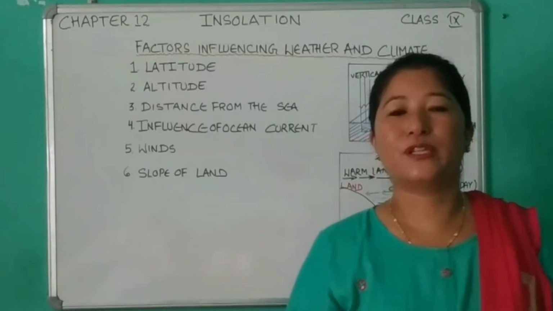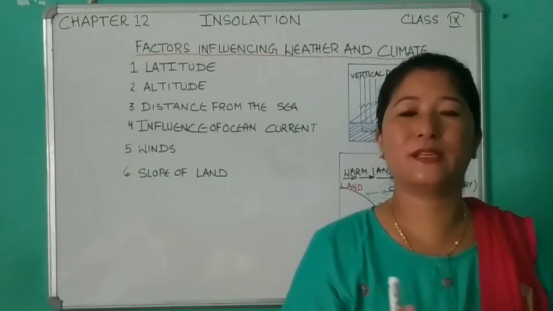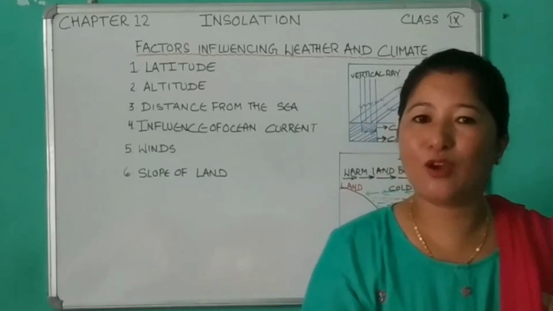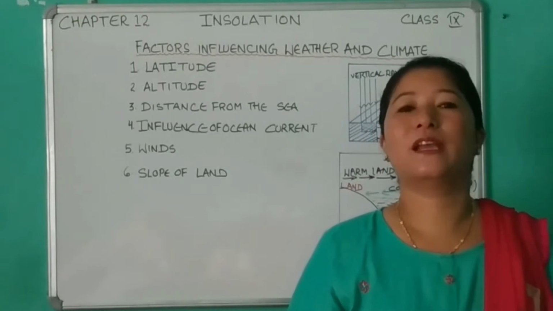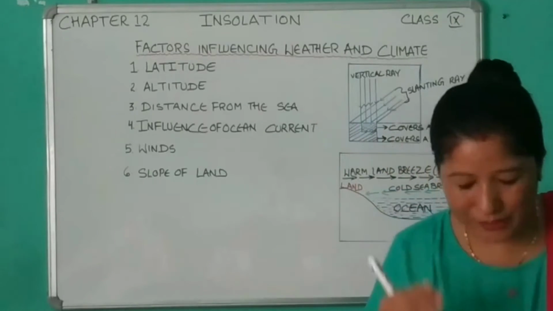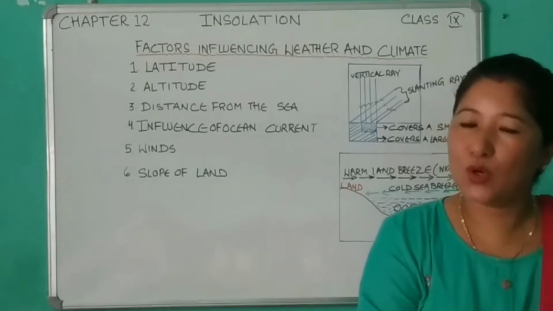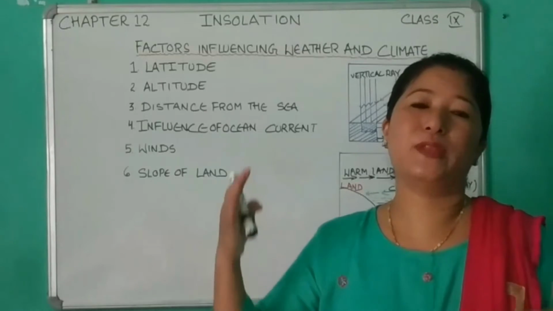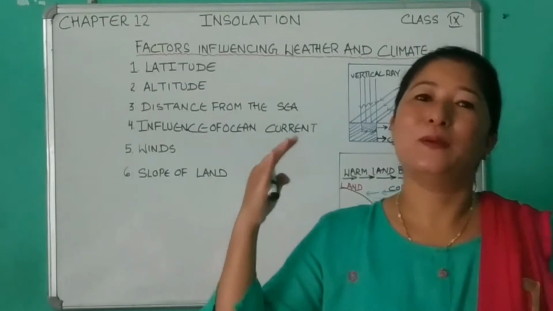Then the second point is that the sun rays strike the surface of the earth at varying angles of incidence due to the spherical shape of the earth along with the inclined axis. So because of these 2 factors, the temperature becomes colder as we move away from the equator. That means the higher the latitude, the colder the place.